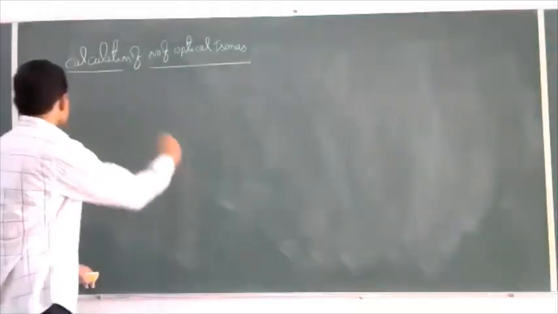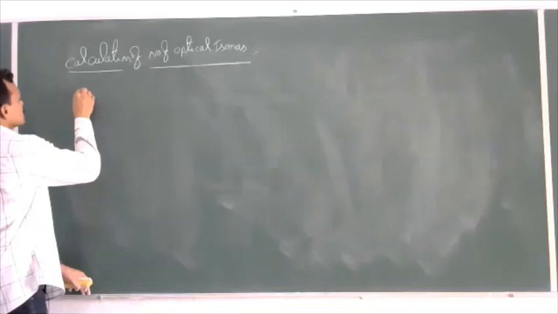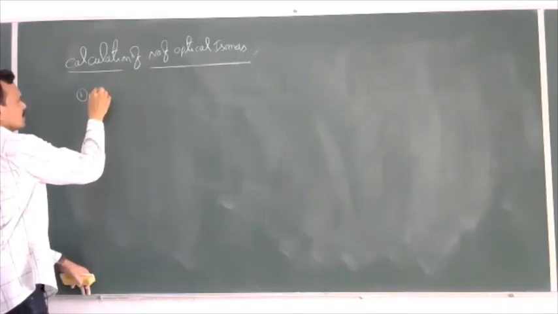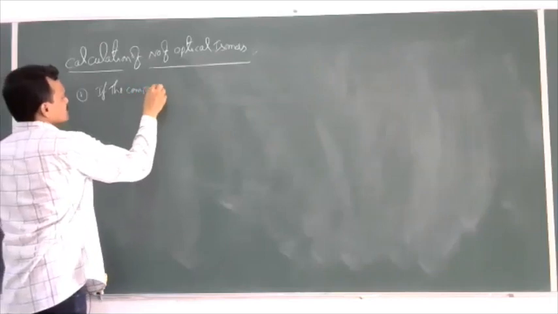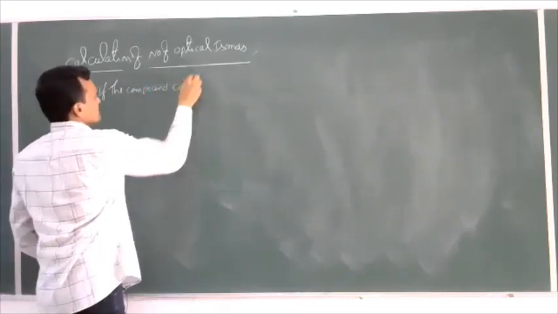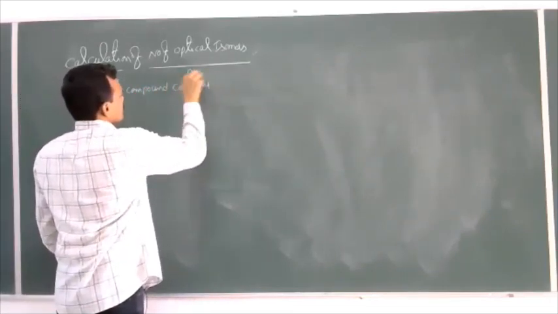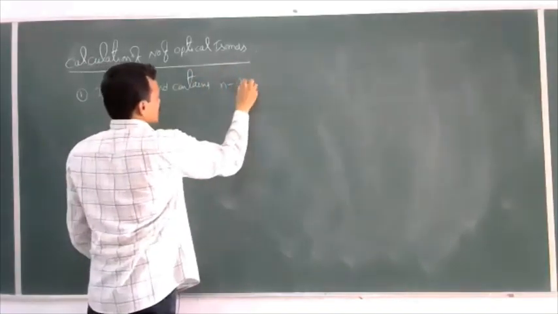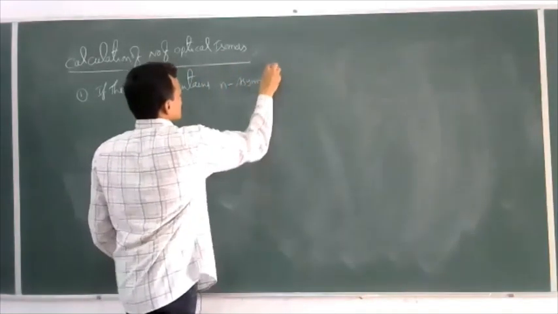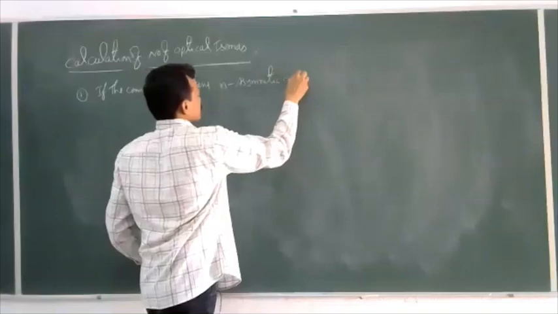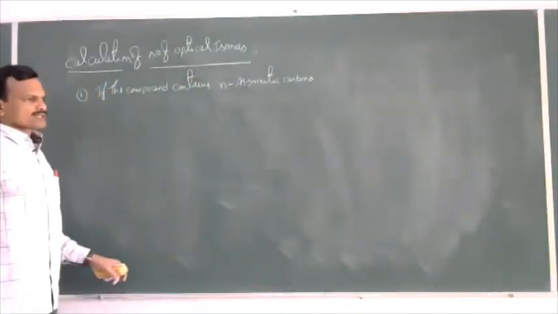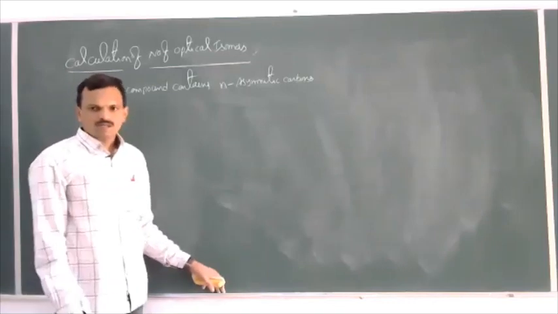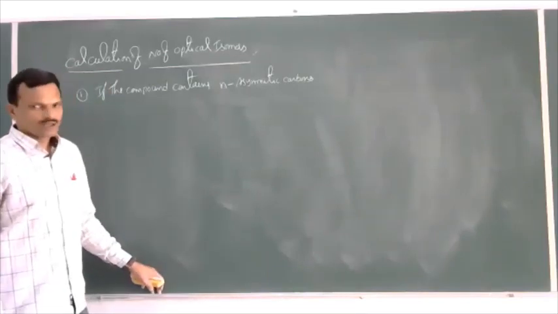Now come to the first case. If the compound contains n asymmetric carbons, then what is the number of optical isomers?